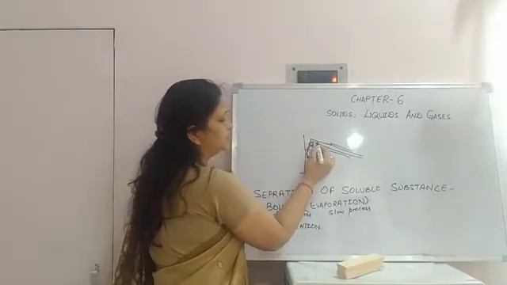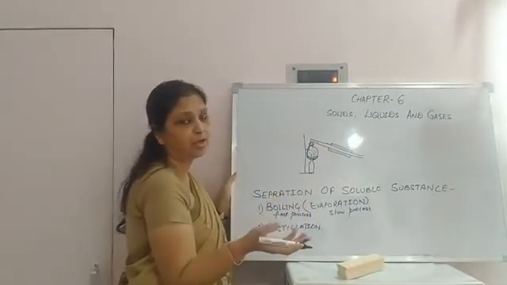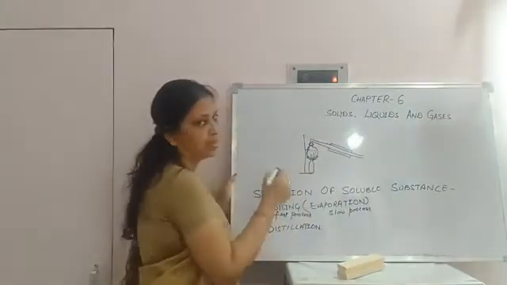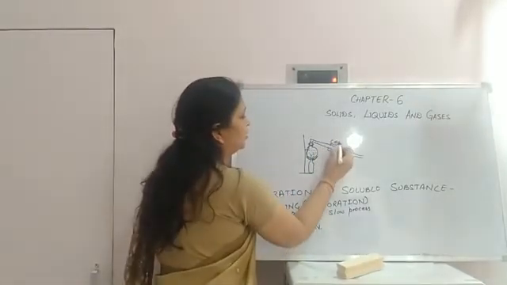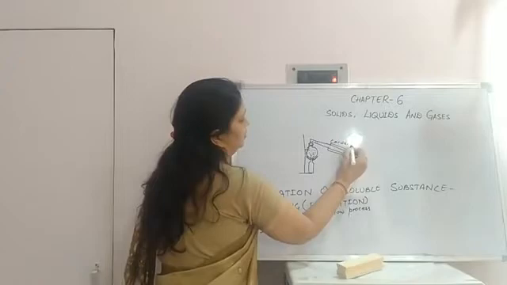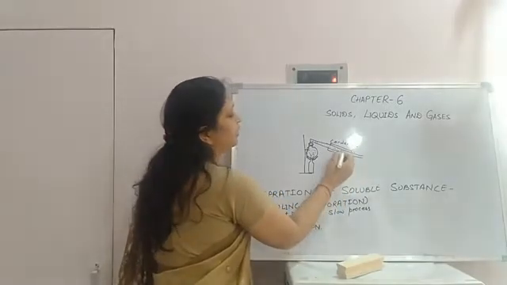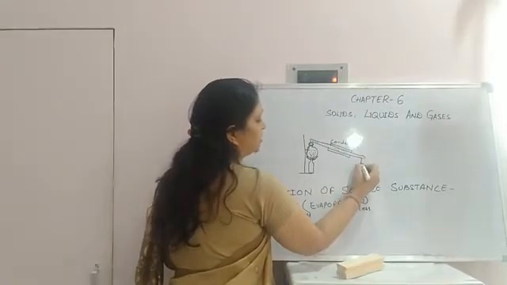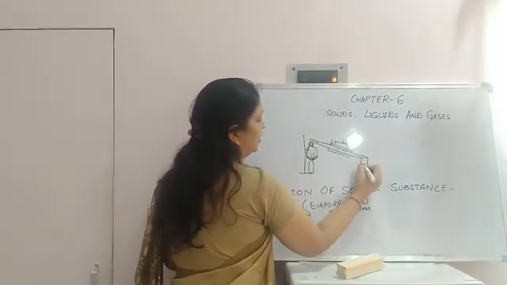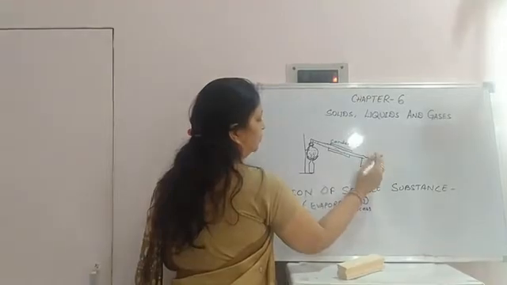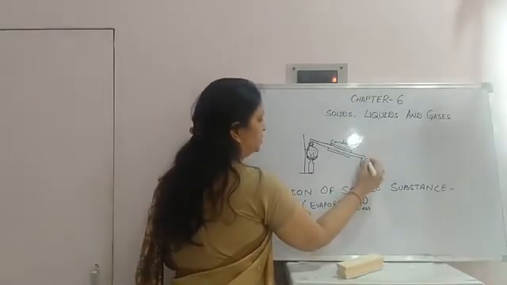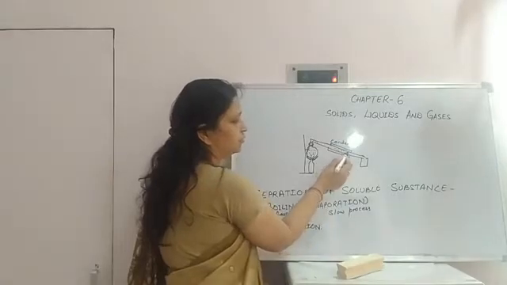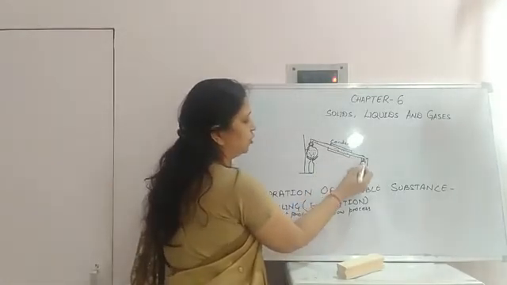Because the water starts to evaporate, water vapors are there, and the water vapors go to the condenser. This is the condenser, which cools these water vapors. As it is cooled down, one more flask is attached over here. When the water vapors cool in the condenser, they come into this flask drop by drop.